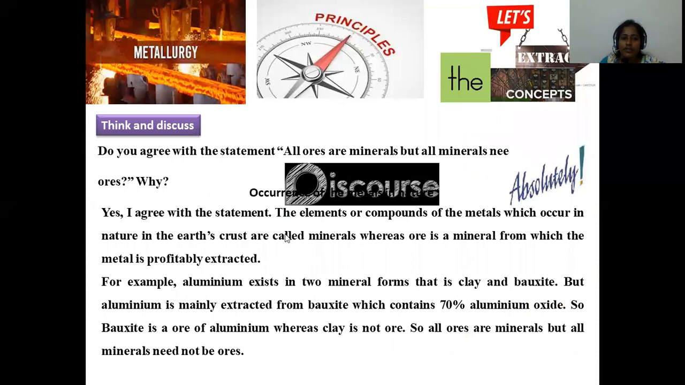So here we have a question based on the principles of metallurgy, a think and discuss kind of question. Do you agree with the statement: all ores are minerals, but all minerals may not be considered as ores? What could be the reason for this?